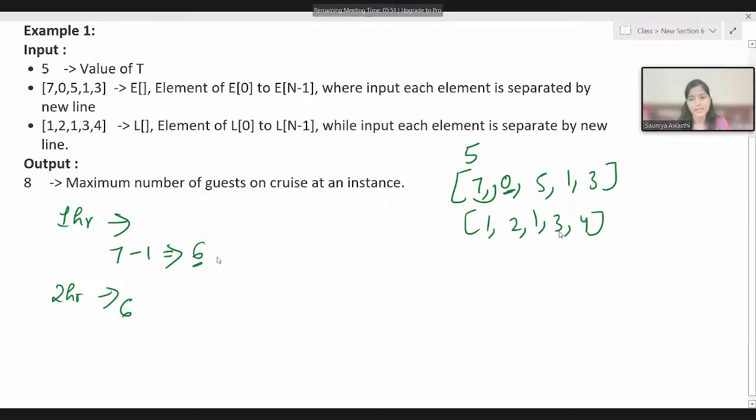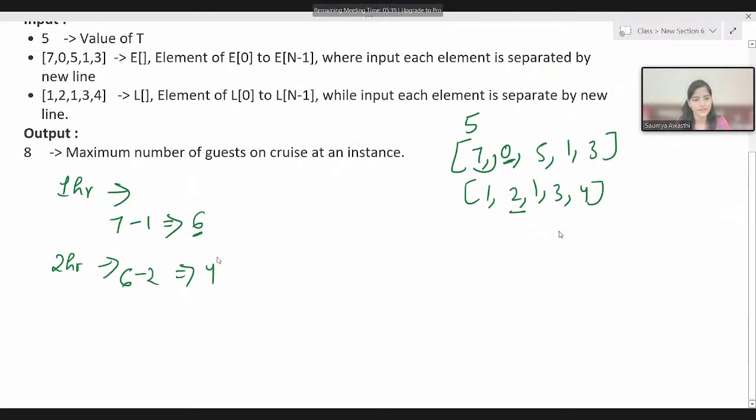6 guests, those who are there, they'll be there. But in the leaving part, they have mentioned that 2 guests are going to leave. So 6 minus 2, you will be having 4. So at the second hour, we are having 4 guests.